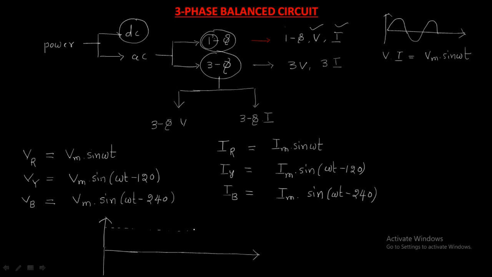This is the plus Vm value and this is the minus Vm value. First take VR.